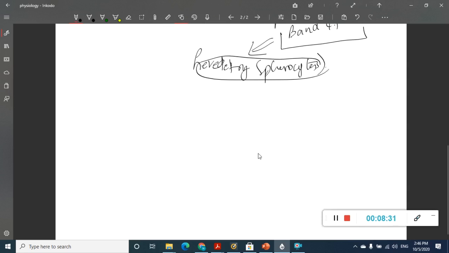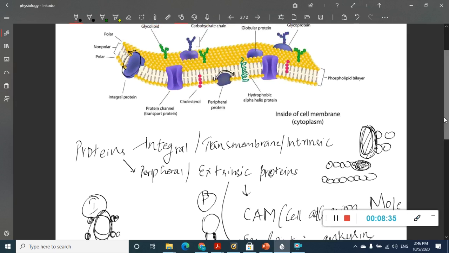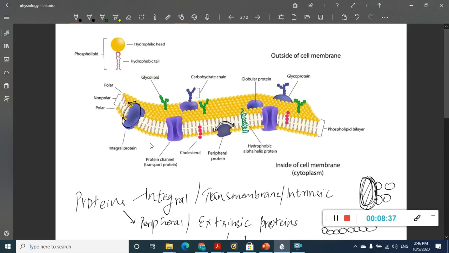Then, membrane asymmetry. Both lipids and proteins are distributed in the plasma membrane, right? And they are distributed asymmetrically. So this cell membrane is asymmetrical. It is not symmetrical. So what is membrane asymmetry?